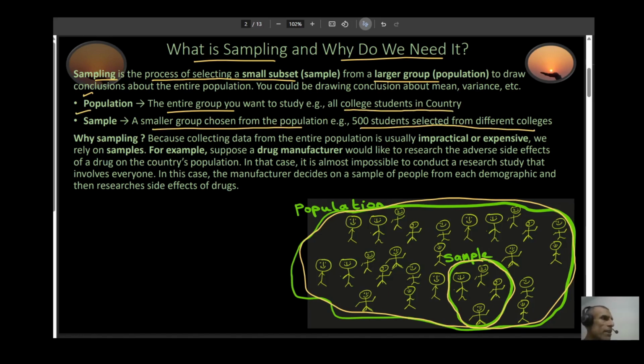Now, why do we even need sampling? Well, because sometimes collecting data from an entire population is not possible, it's not practical, or it could be very expensive. So, for example, a drug manufacturer just came out with a drug, and he wants to test the side effects of the drug on the country's population. Well, it is impossible for him to conduct research on everybody, right? So in that case, the drug manufacturer takes a sample of people from each demographic region and tests the drug on those people.